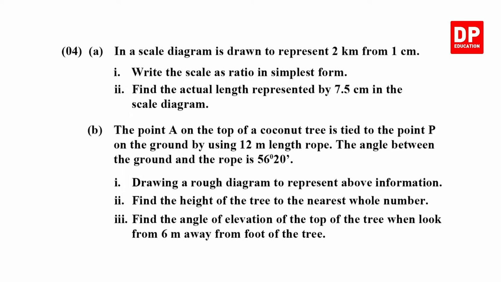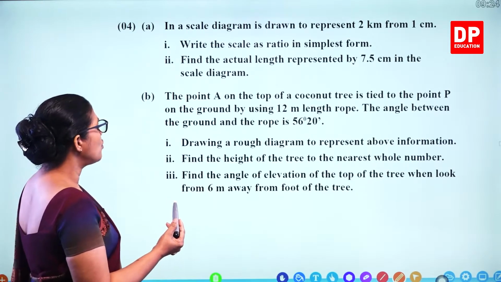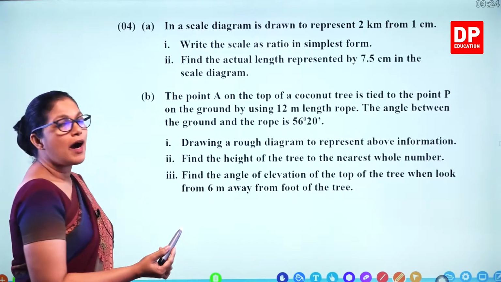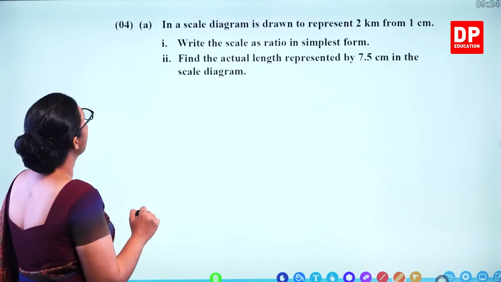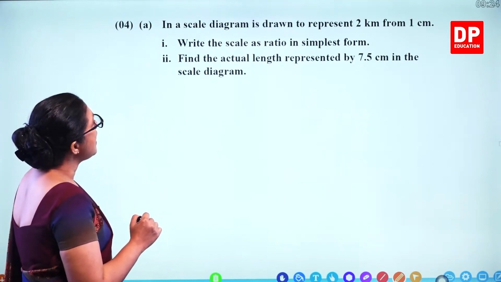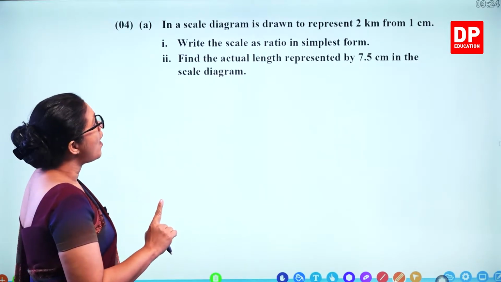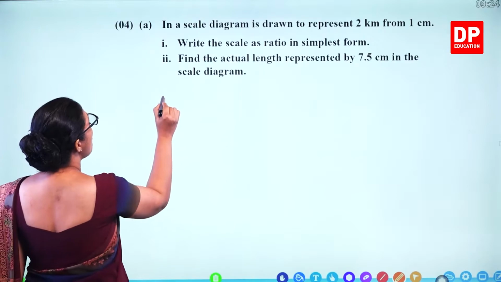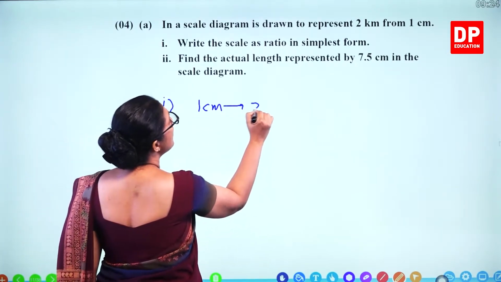Question number 4, that's a scale diagram and you have to use trigonometry in part B. So let's do the question. Part A, a scale diagram is drawn to represent 2 kilometers for 1 centimeter. Write the scale as a ratio in simplest form. 1 centimeter, 2 kilometers.